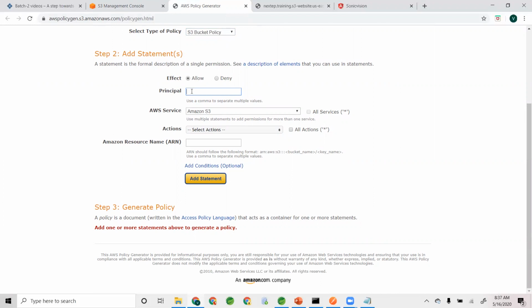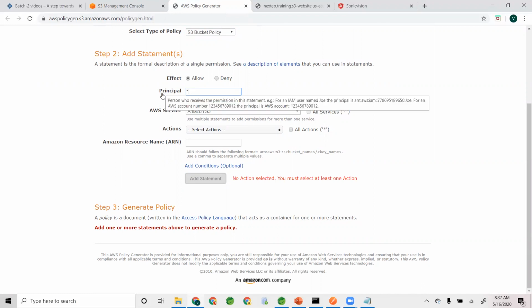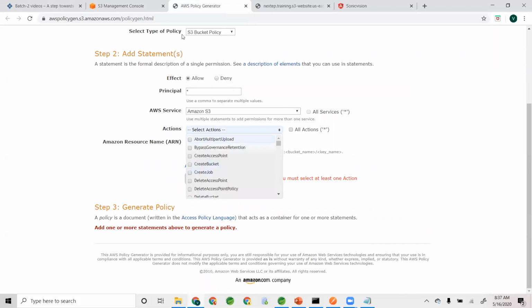Who can access it? Who do you want to allow? Well, I want to allow everyone, meaning every single person, meaning public access. Okay, what do you want to allow? Amazon S3, sure. What is the specific action that they can do? Well, as I told you, Amazon S3's biggest strength is the REST APIs that they are built upon. So all these are actions that you can do. See this one: create a bucket, create access point, delete access point, delete a bucket, delete object.